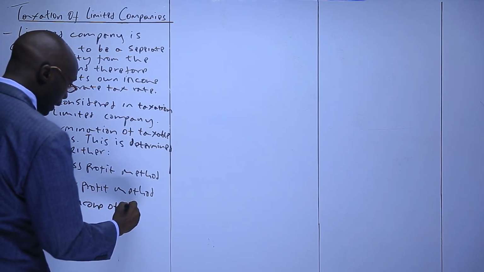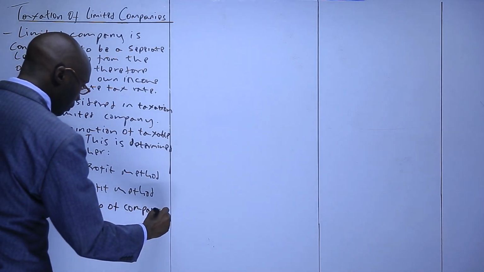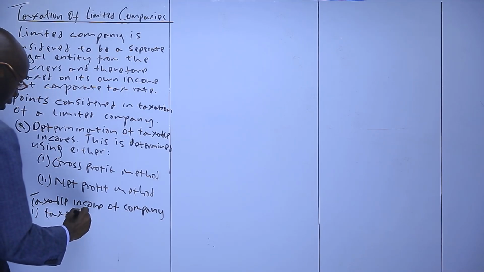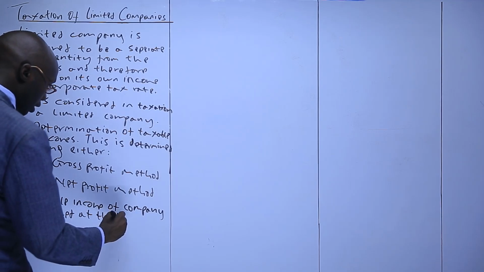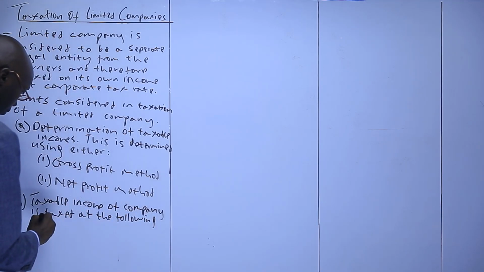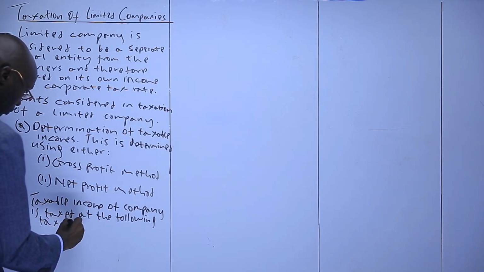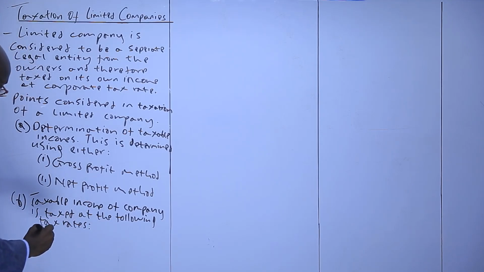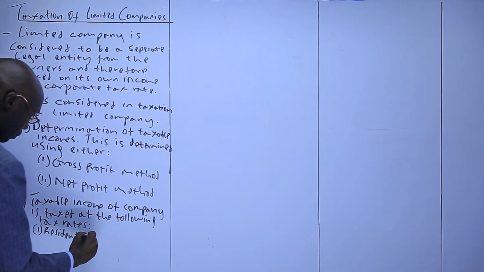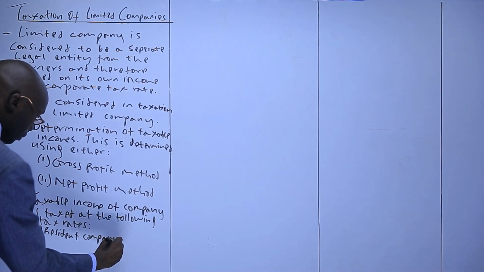Point B to consider is that the taxable income of a company is taxed at the following tax rates. Number 1, resident company, 30%.